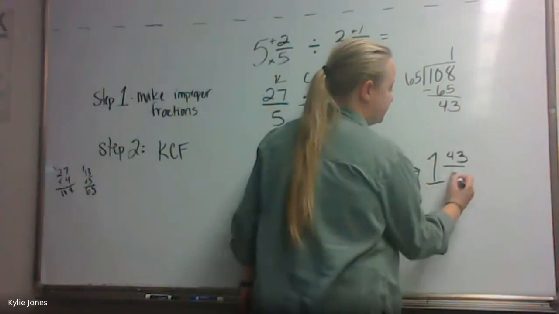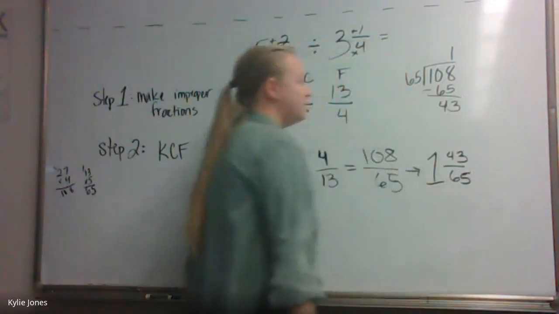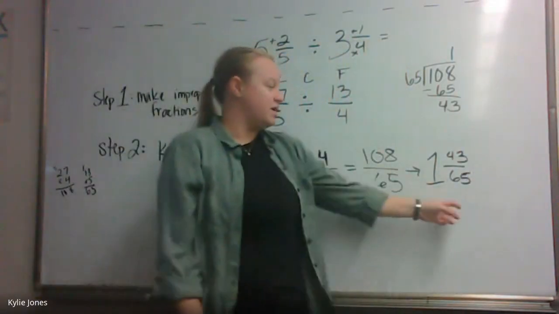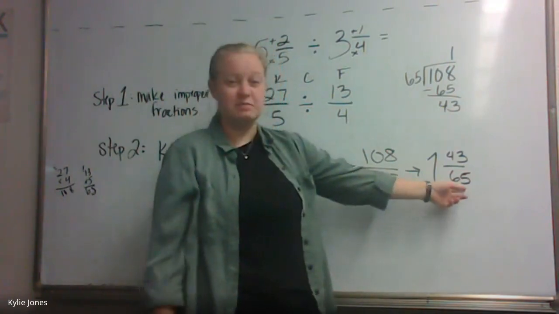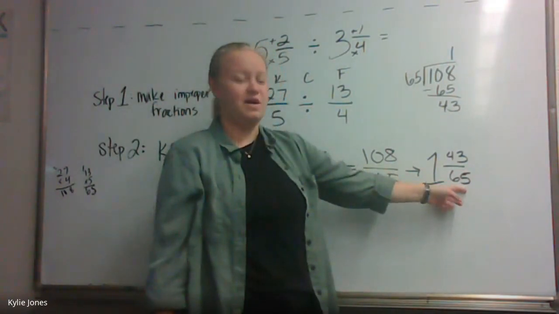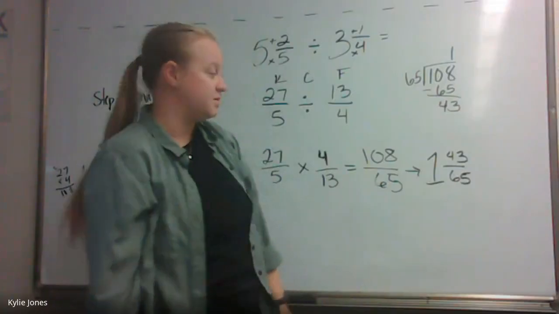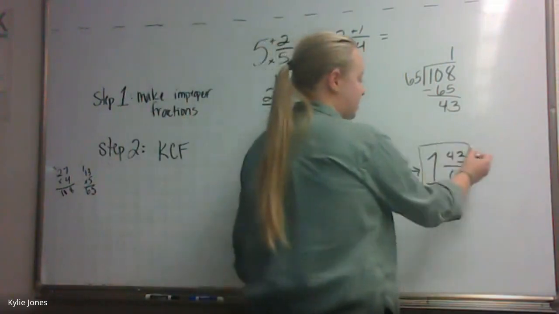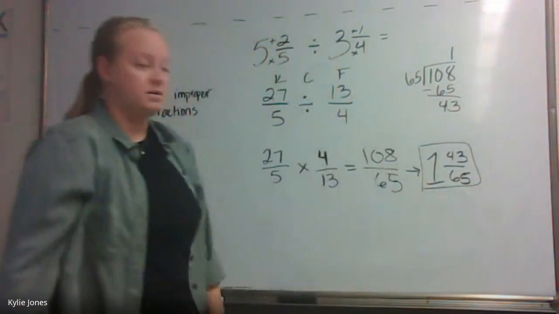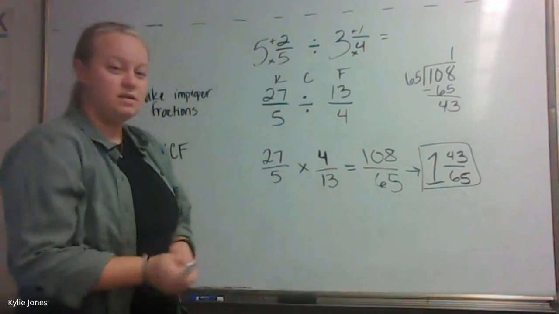Your 43 is on top, 65 is on the bottom. And then we could try and figure out if we can simplify 43 over 65, but 43 is a prime number, so it's not going to be able to be divided by anything. So this is actually the simplest form it can go. So there's our answer.